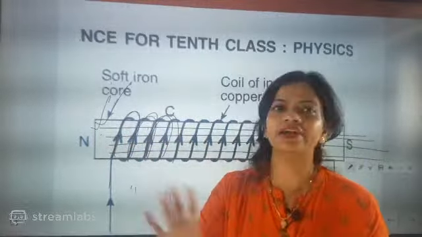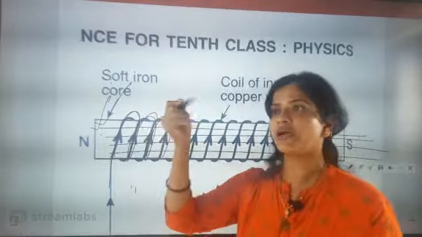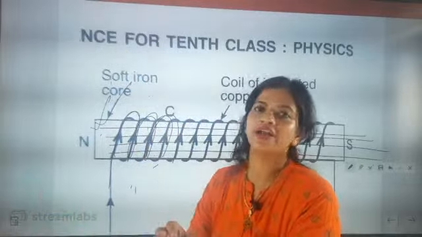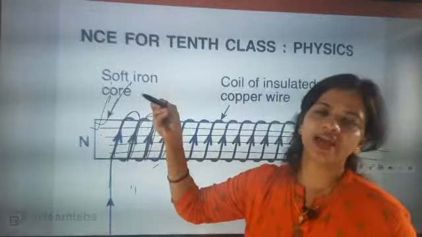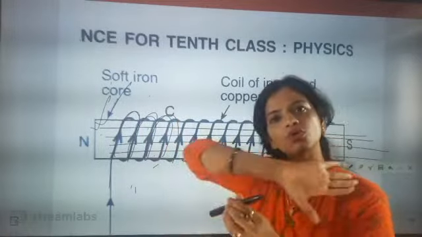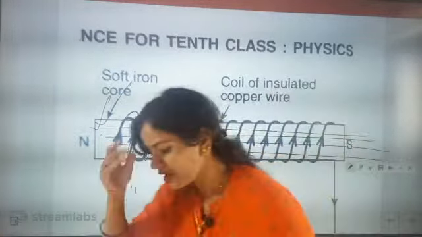But if you take a soft iron core, the time the current flows, it will become a strong magnet. But the moment you stop the flow of current, it will again become a soft iron rod and will not have any magnetic property. It will lose all its magnetic property.